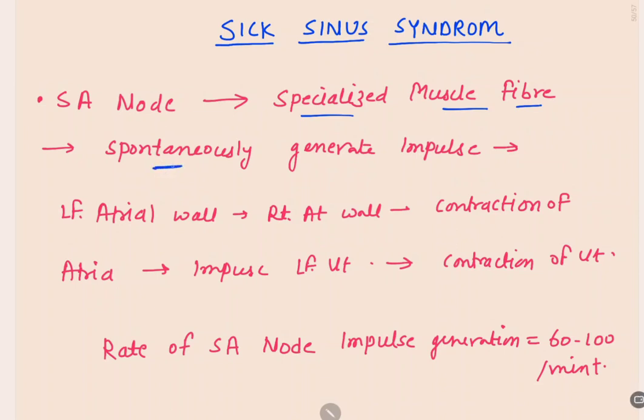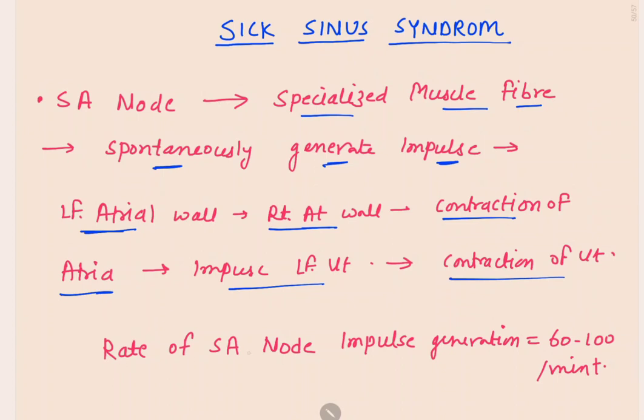It spontaneously generates impulses. These impulses conduct through the atrial wall. From there, they conduct and cause contraction of the atria. Further, via the conducting system, the impulse goes into the ventricles and causes contraction of the left and right ventricles both.